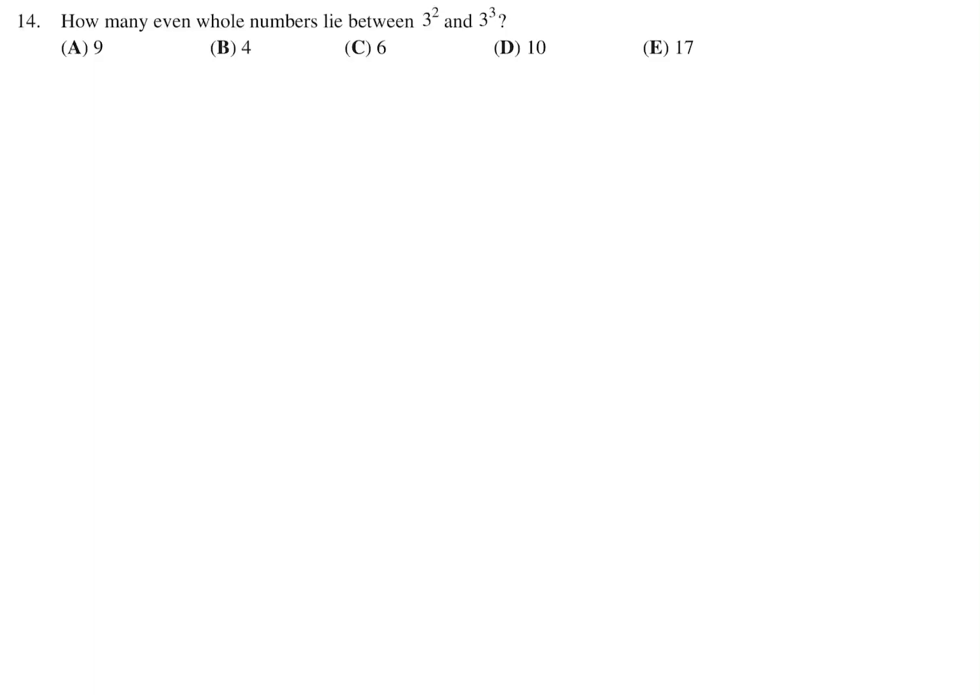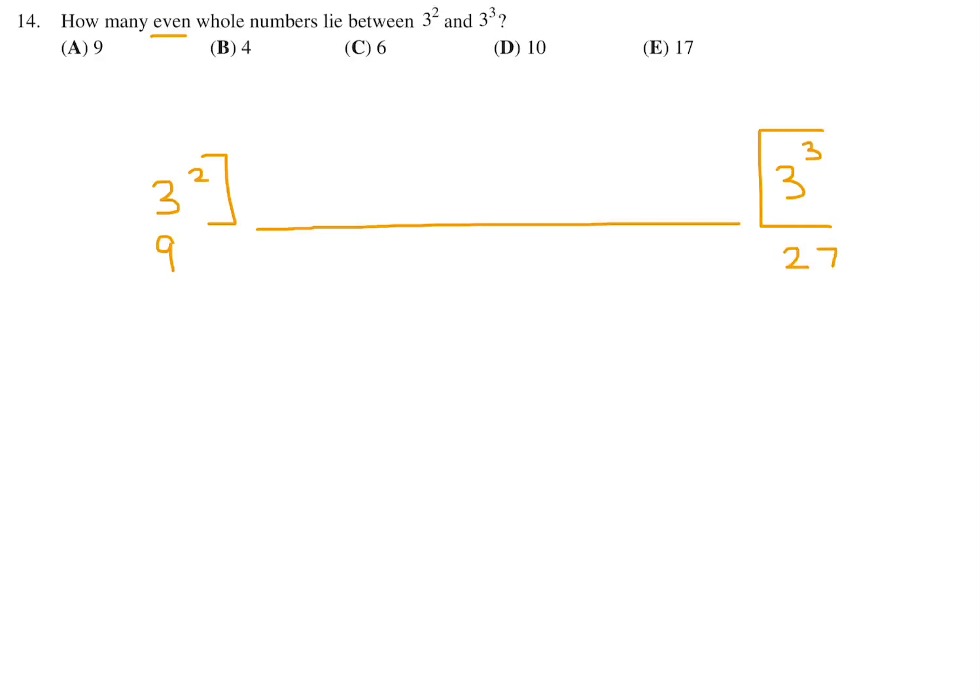How many even whole numbers lie between 3 squared and 3 to the power of 3? Even whole numbers. So 3 squared and 3 to the power of 3 is our boundaries, and we got to find all the numbers in here. So 3 squared, first of all, is 9. And 3 to the power of 3 is 27. So all the numbers in there, won't take us that long to write them all out.